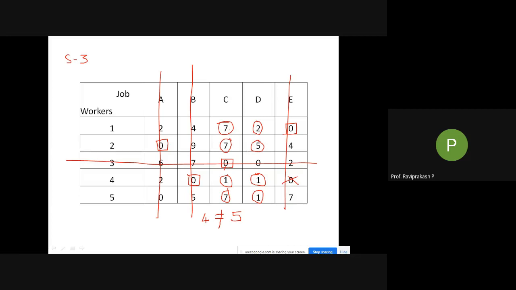These are still alive. Okay, now what to do? As the number of assignments is not equal to the number of rows or columns, there is a next step that we need to go through in this particular sum. What do we need to do?